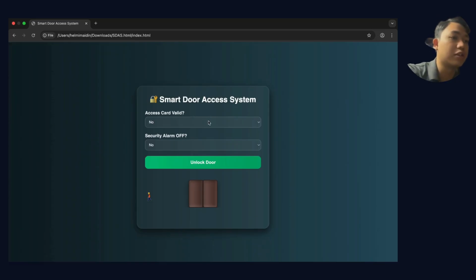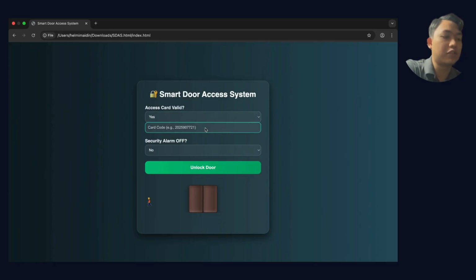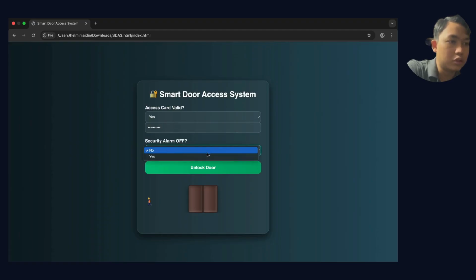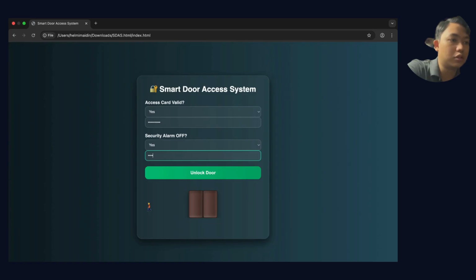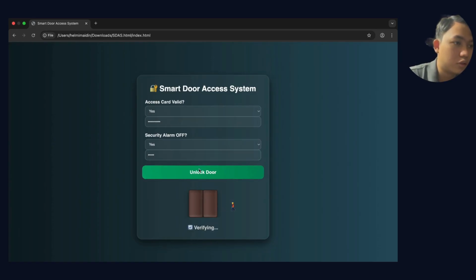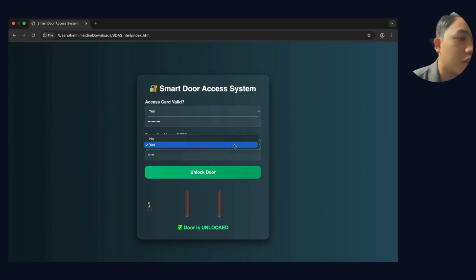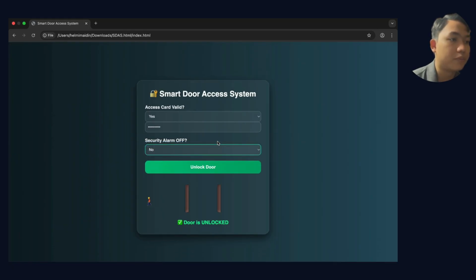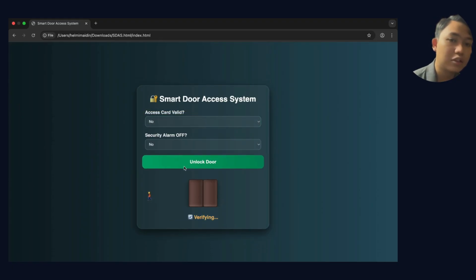So let's try it. Now you see, if the access card is valid and the security alarm is off, the door will unlock. What happens if we say no to the alarm? So we see, the door is closed. If we say no to the access card, the door remains closed.